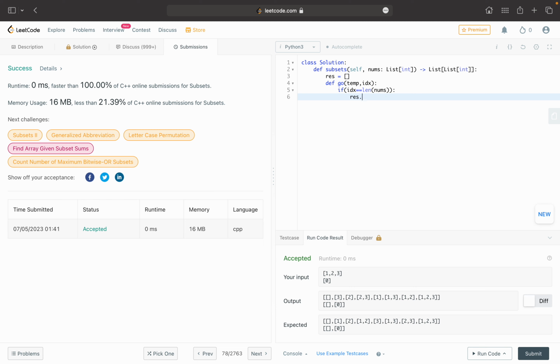Spelling mistake. I have to append the temp and return. Else I will be calling the go function twice.